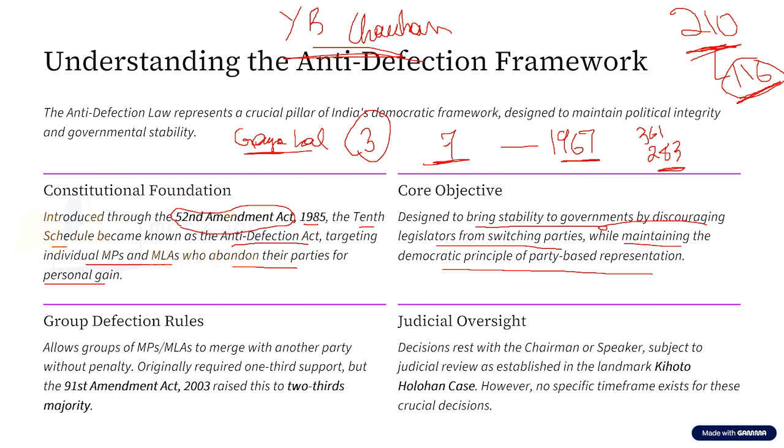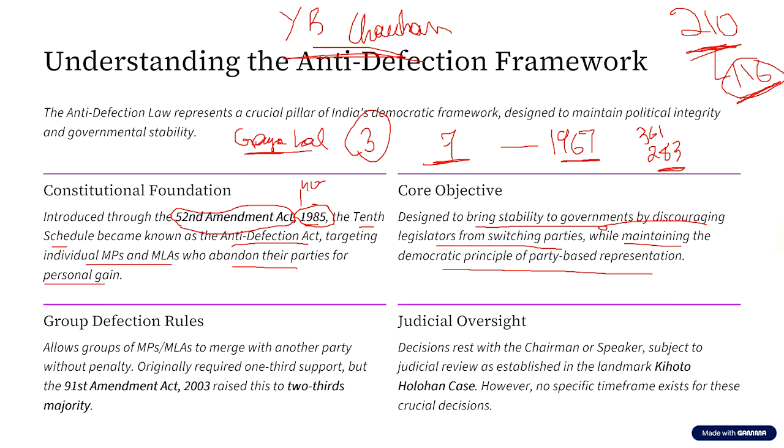Finally, in the year 1985, a third attempt was made to bring a law called the Anti-Defection Law. And this time, Congress had more than 400 seats.